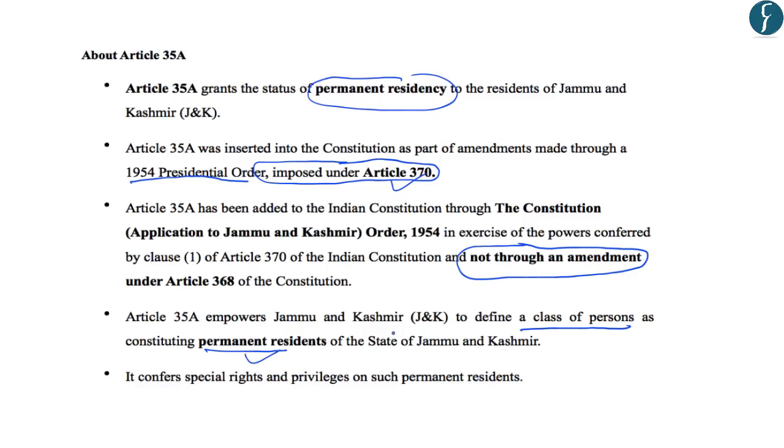So these are some of the key facts that are related to Article 35A. These are that it provides the status of permanent residency to some people. Further, it was introduced in the Constitution by the 1954 Presidential Order under Article 370, and it was not introduced through an amendment under Article 368 of the Constitution.